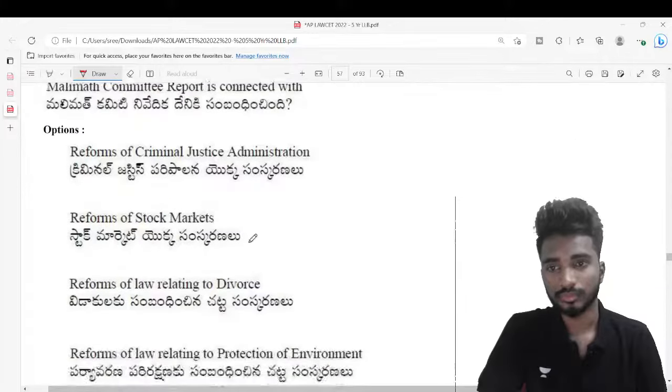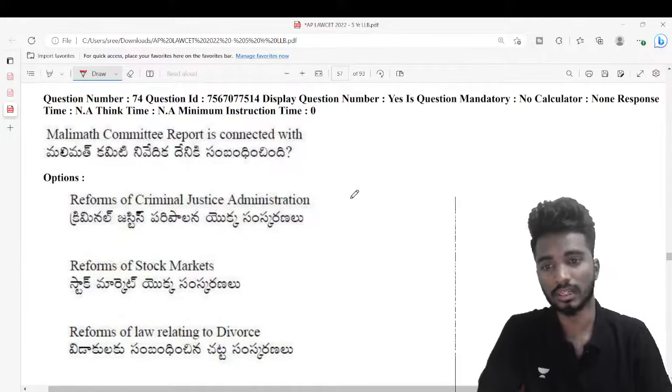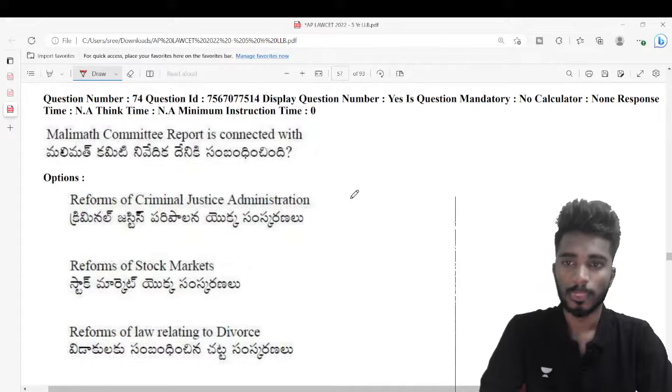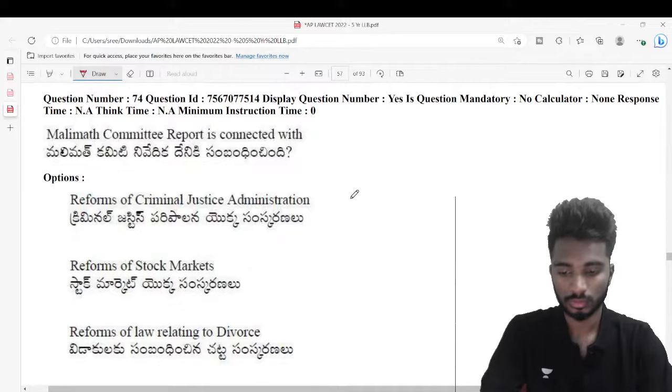Next, Malimath Committee report is connected with. Very quickly. Malimath Committee report is connected with.